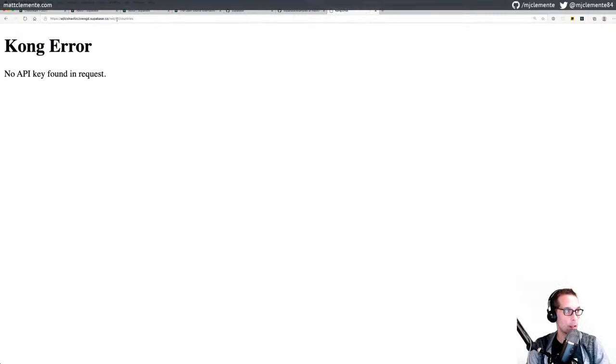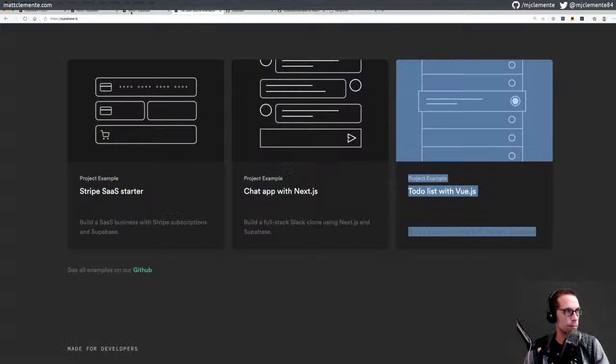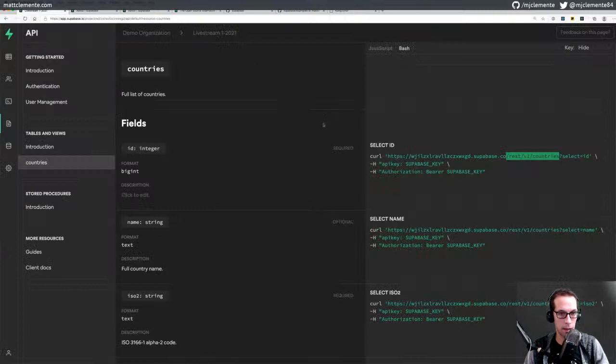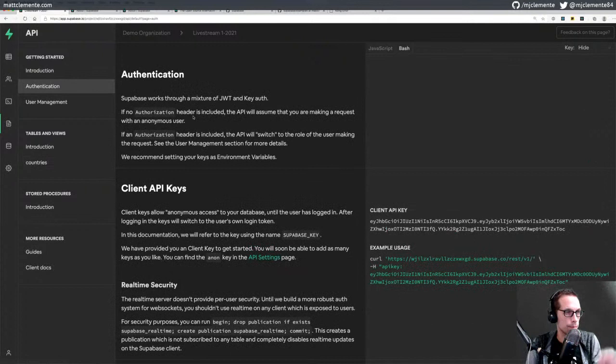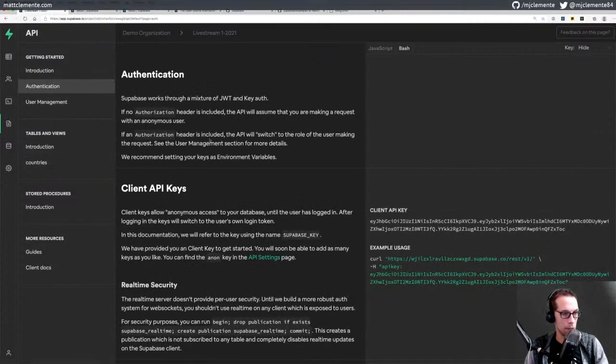Kong error, no API key found in request. Okay, so how do we? Obviously, we don't have any headers that we're passing into that. Oh, API key, Supabase key. Now, okay, authentication. If no authorization header is included, the API will assume that you are making a request with an anonymous user. I am. How can I say that anonymous users are allowed to make access?